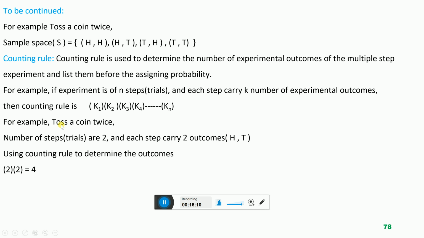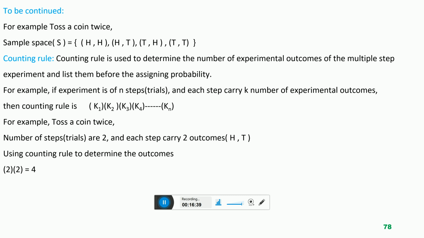Let me explain by putting one simple example, a general example, that we multiply the experimental outcomes of the n steps with each other and we find the total number of experimental outcomes. For example, toss a coin twice. This is the experiment, that we are tossing a coin 2 times.